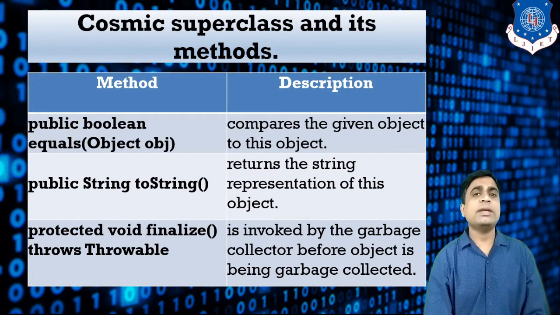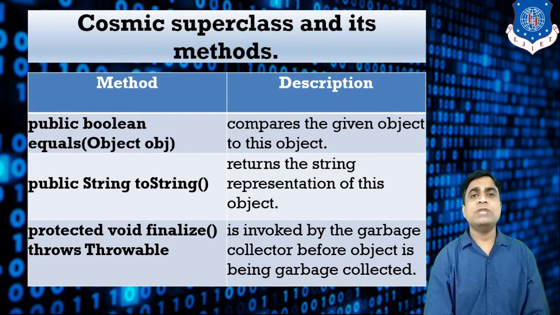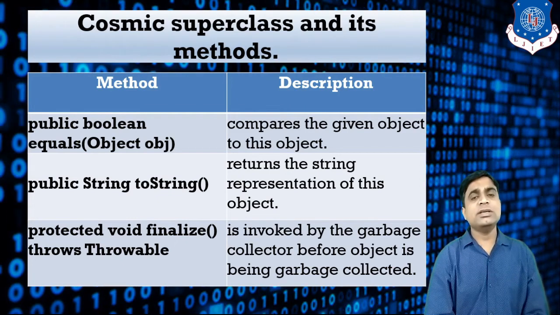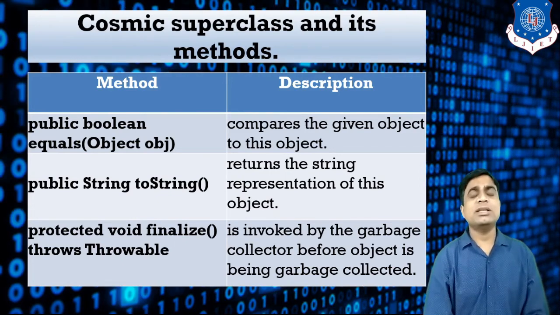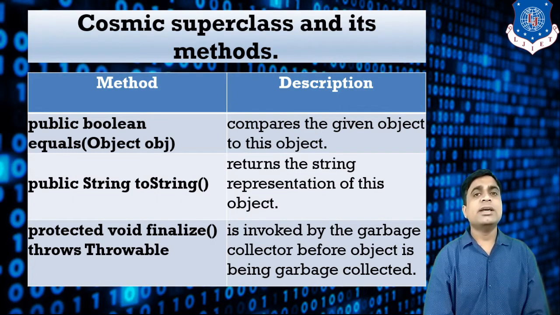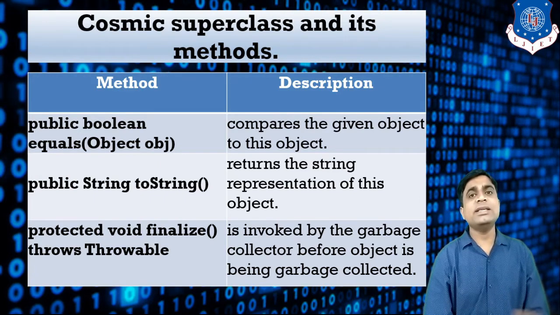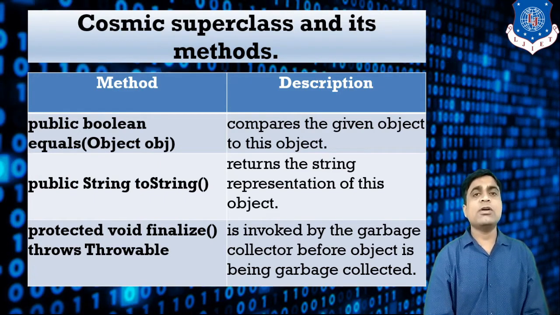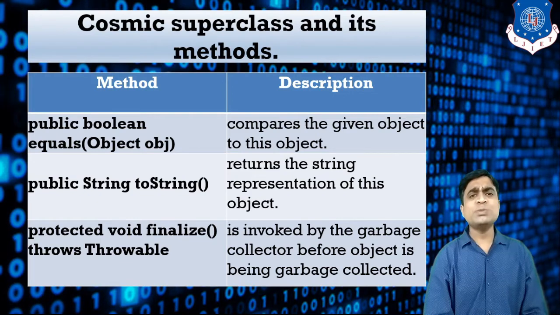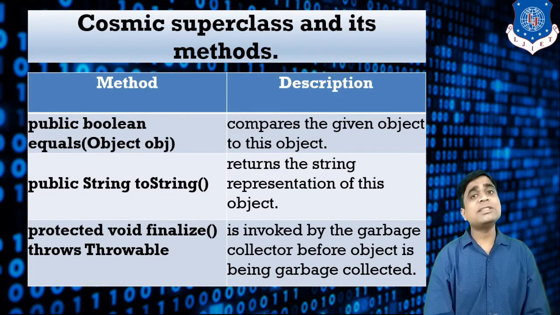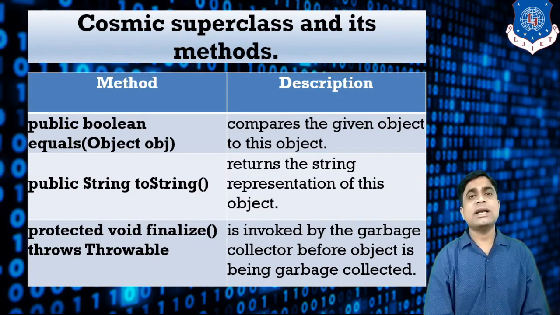There are lots of methods available in the object class, but I have shown you only these three. The first one is the equals method. You have already seen in the string class, we are using the string buffer to compare the object to a specific object. So the equals method is a part of the object class, and string overrides that particular method.